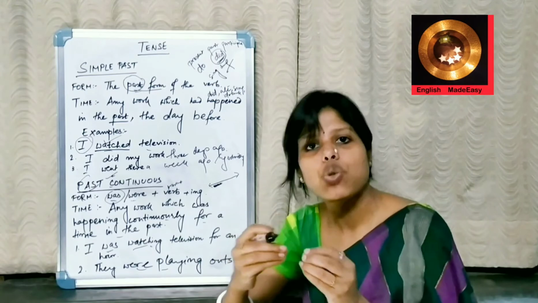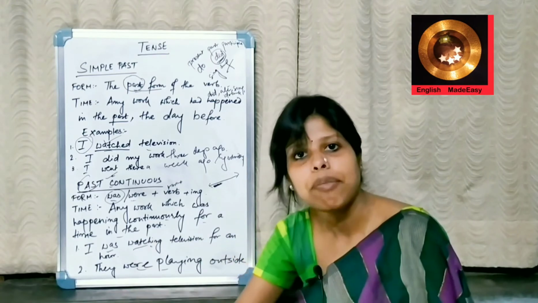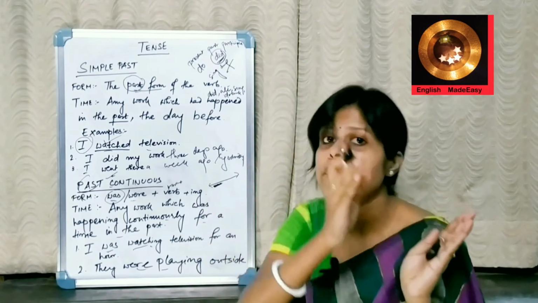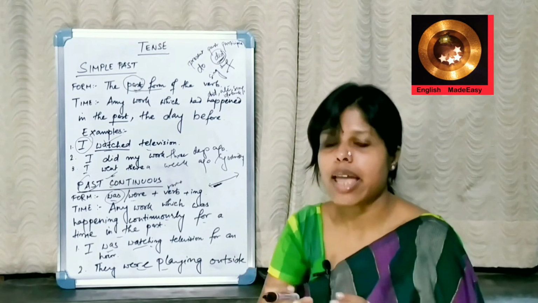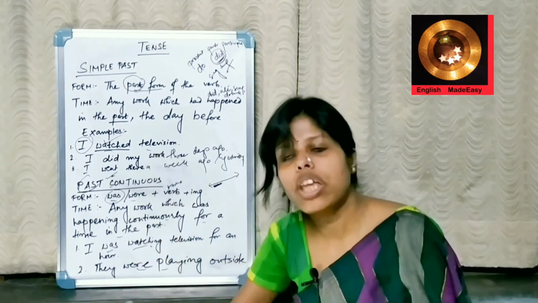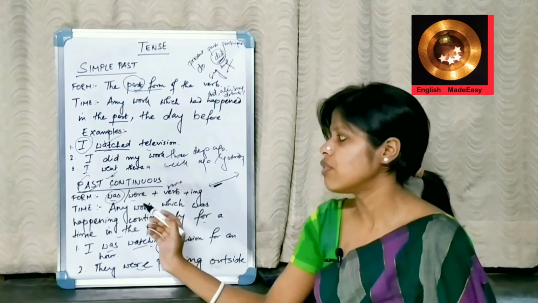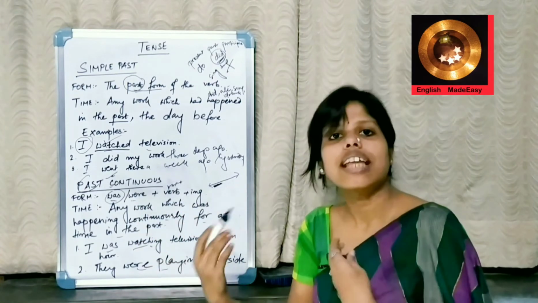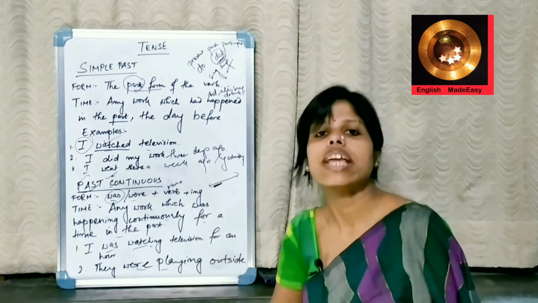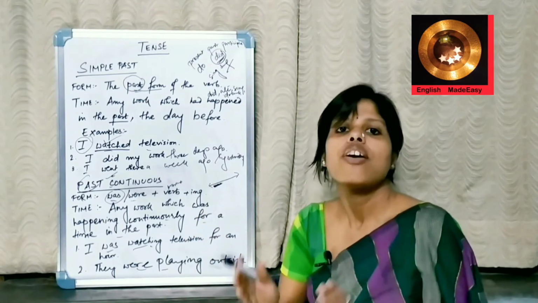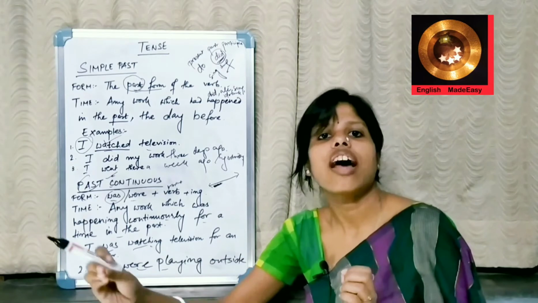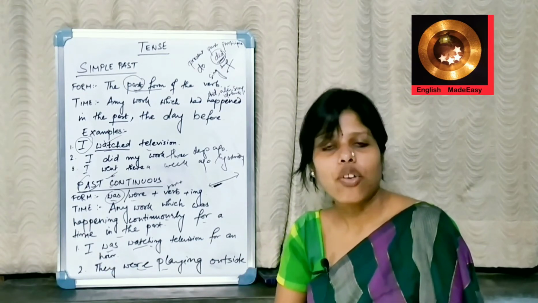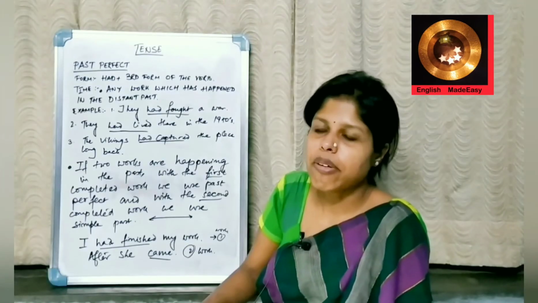Any work which I was doing for a span of time, not now, but in the past. In the past time, continuously I was doing falls under past continuous. The form is was, were plus verb plus ing, and the time is any work which I was doing continuously in the past. For an example, I was teaching for an hour yesterday. I hope you understand.